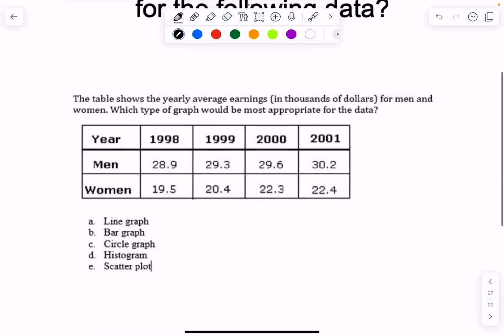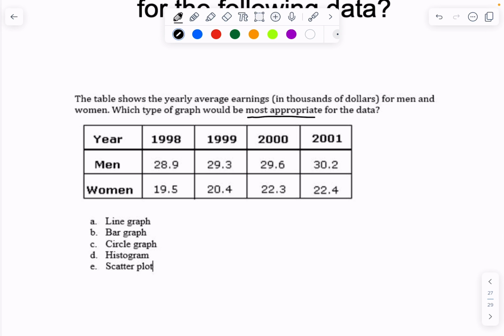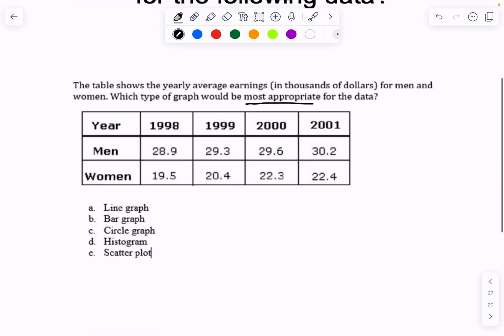Best graph for following data. Now, there are a variety of options here that could make this section tricky. The most important part of this is you're trying to figure out which one would be most appropriate. Because you're comparing 2 different variables over an amount of time, there are 2 options here. Because it's a small amount of time, I would actually use a scatter plot because I can graph the men on one axis and the women on one axis and compare their location accordingly.